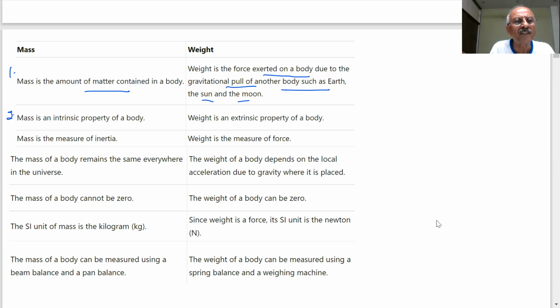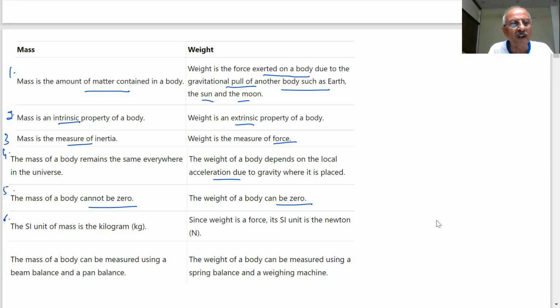Second, mass is intrinsic property. Intrinsic means internal property. It is not going to change. Weight is extrinsic. It depends on external force of gravitation. Mass is a measure of inertia. Weight is a measure of force. Mass of a body remains same everywhere. Weight of body depends on the local acceleration due to gravity. And mass of a body cannot be zero. Weight of a body can be zero.